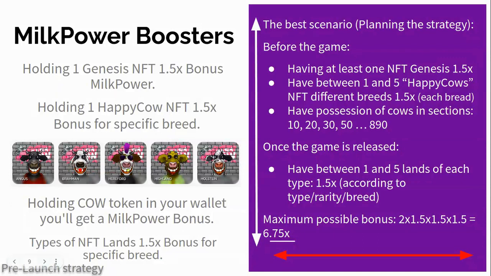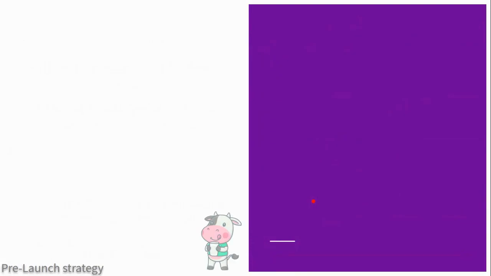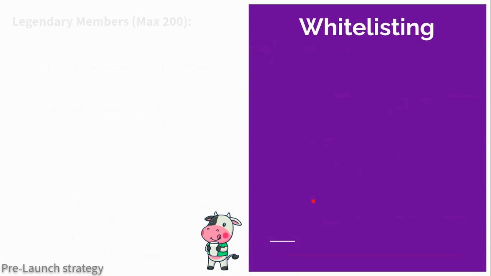That is, if you have 2 Genesis or more, the multiplier will be applied once. The same if you have more than 1 Happy Cow of the same breed, you would have to put them in a staking or sell them in the market to buy another one. That's up for you to decide.